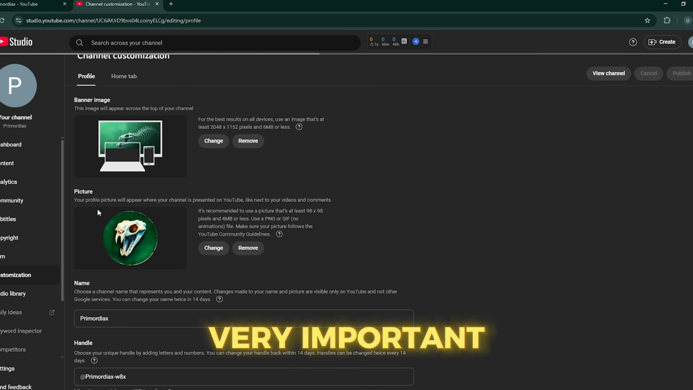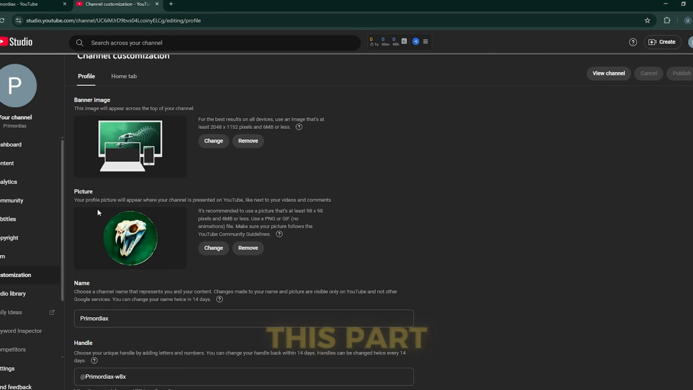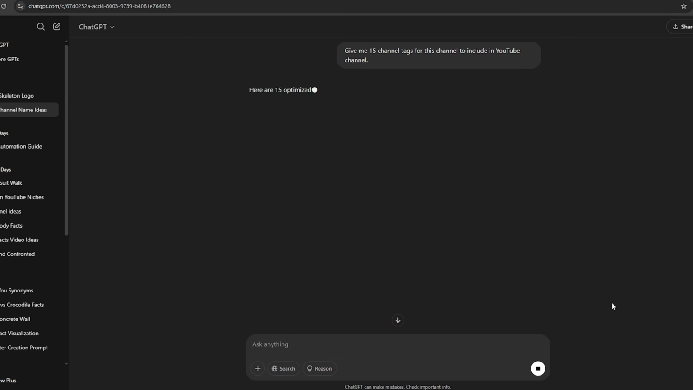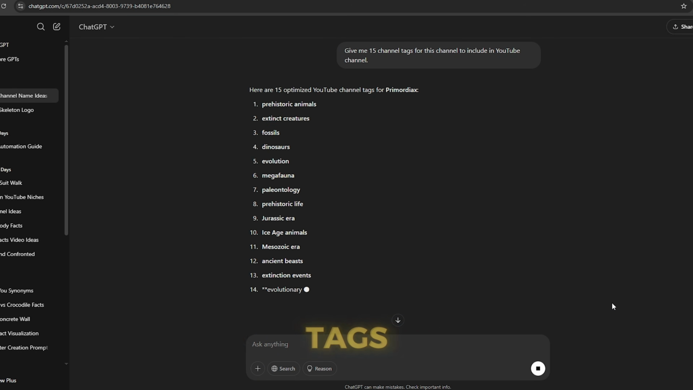The next part is very important, but a lot of new channels completely ignore this part. We need to add channel tags. I'm going to ask ChatGPT to generate 15 tags, or you can say keywords related to this niche.